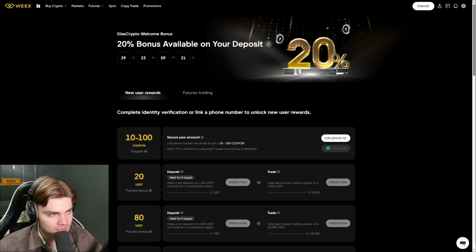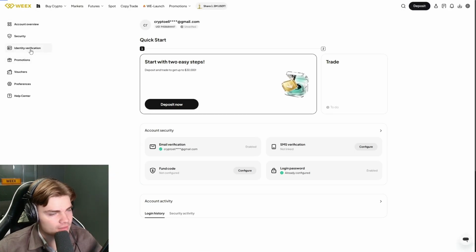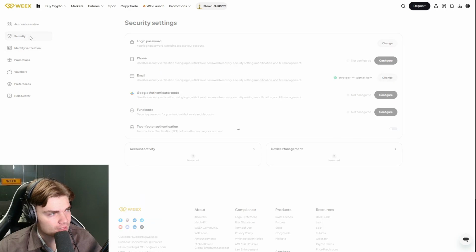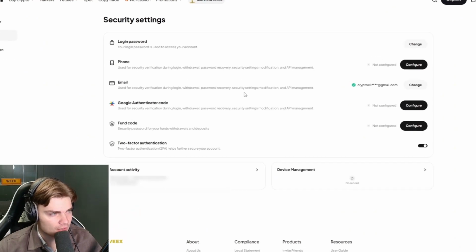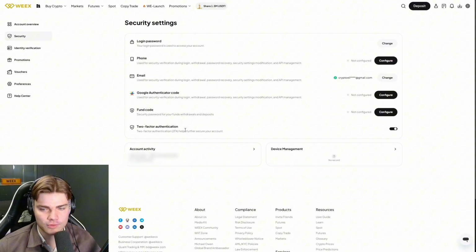Once you have successfully created your account, you can go over to security and verification. You can click over there, and here we can go to identity verification if we want to complete KYC. We can trade without KYC, however we can always add KYC if we want to do so. And then we can also enable two-factor authentication here on security, so we can link a phone number, Google Authenticator code, or fund code to secure our account.